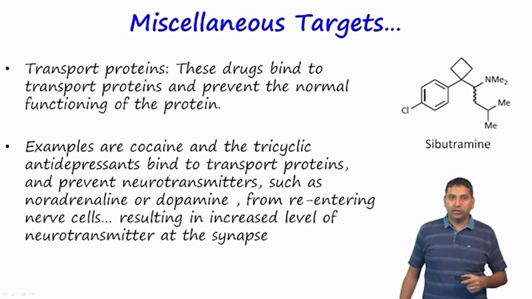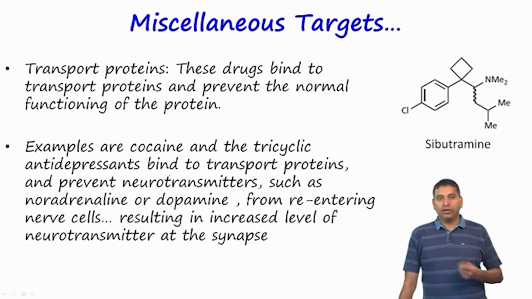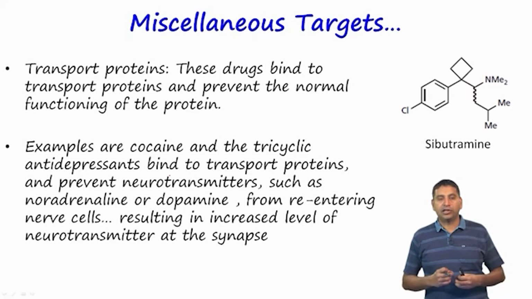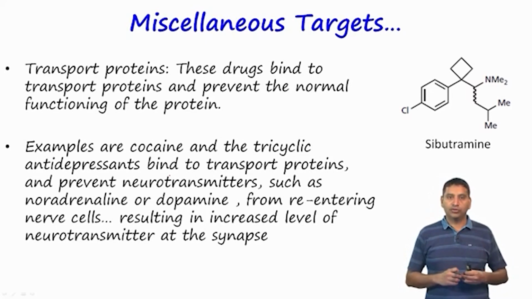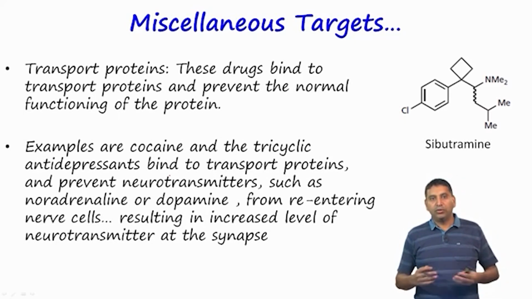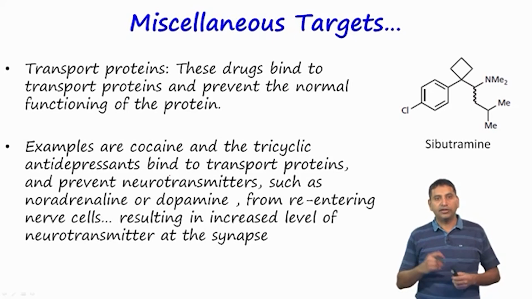Now, let us look at some other miscellaneous targets. We have looked at earlier what transport proteins are. These are proteins which help in transporting important metabolites. For example, we can look at amino acid transporters or transporters of neurotransmitters and so on. There are drugs which can bind to these transport proteins and prevent the normal functioning of the protein. Some examples are cocaine and some tricyclic antidepressants, and these prevent neurotransmitters from getting back into the cell.